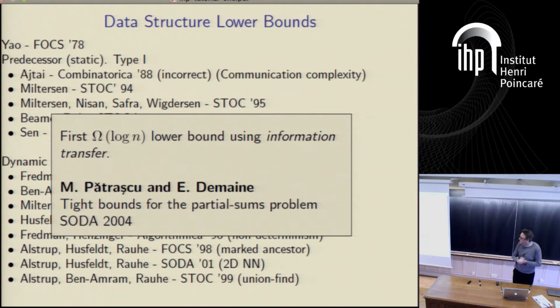Then in 2004, Mihai Patrascu and Erik Demaine showed a new technique, which they called the information transfer technique, which allows us to show log lower bounds. Mihai Patrascu has been mentioned a lot in every workshop I go to, and so he should be, quite a remarkable genius. Some of these problems have log upper bounds as well, so this gives tight results. The technique is also rather beautiful and rather simple, and is the crucial one which we're going to use for basically the whole rest of this tutorial. It's going to be the information transfer technique.